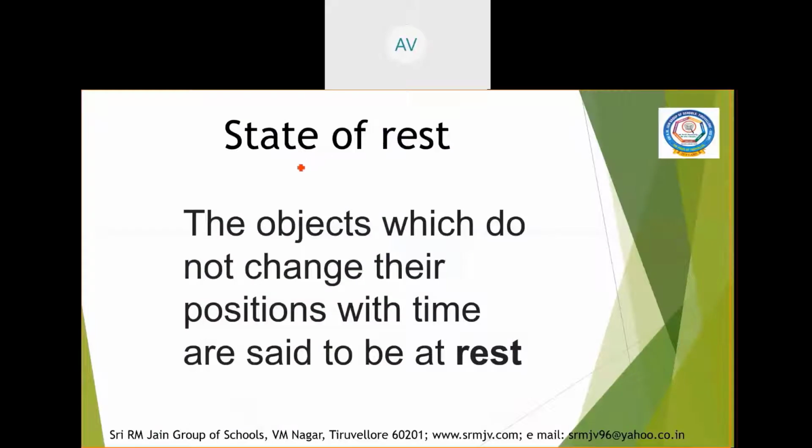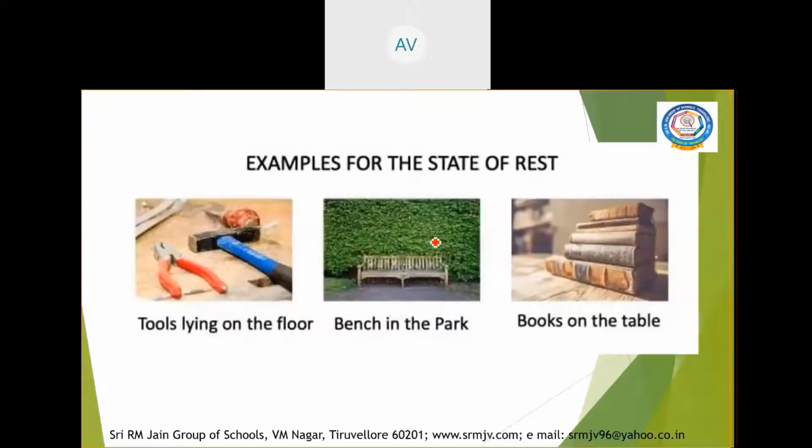Now we are going to discuss the state of rest. When we look around us, many things are at rest. Can you give some examples? Yes, table, chair, books, bench are some of the examples which are at rest. So let us define rest. The objects which do not change their positions with respect to time or with respect to the surroundings are said to be at rest.